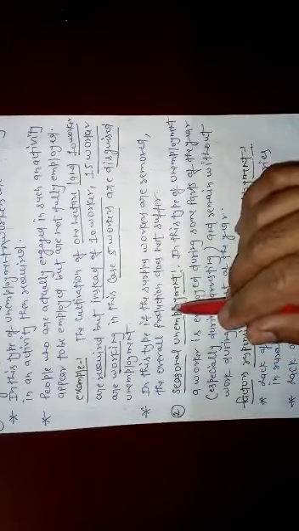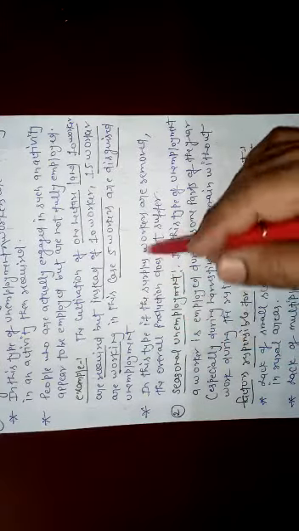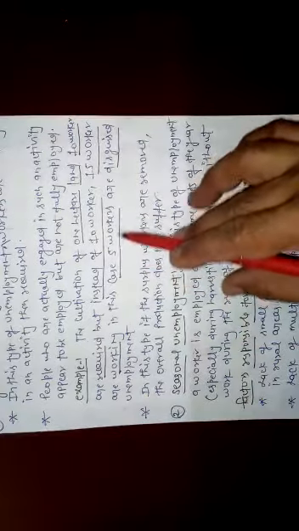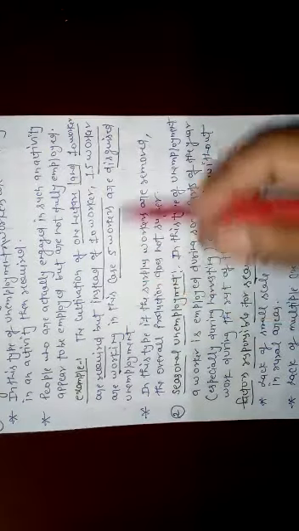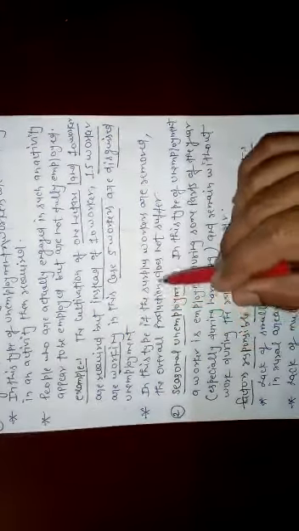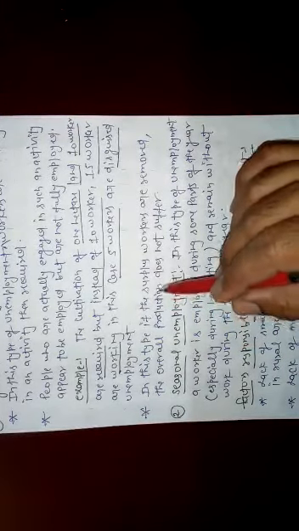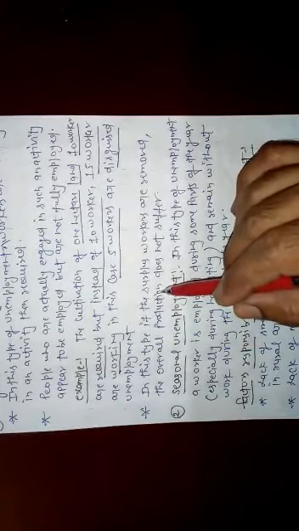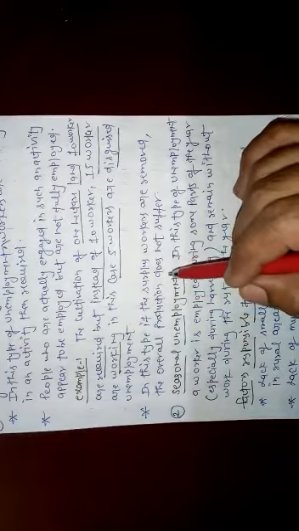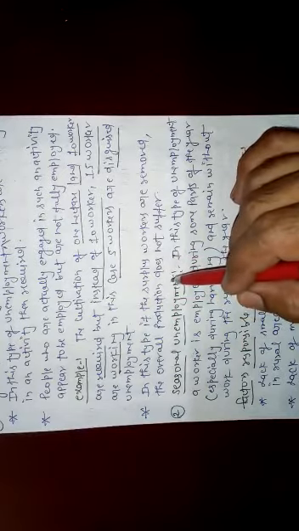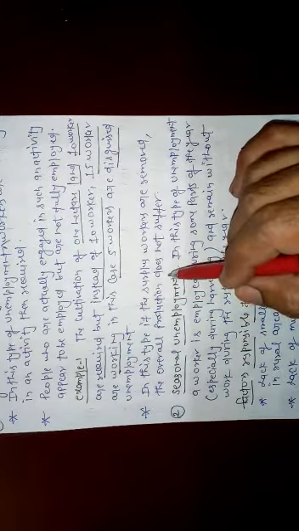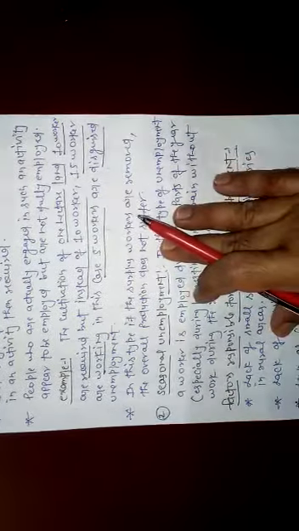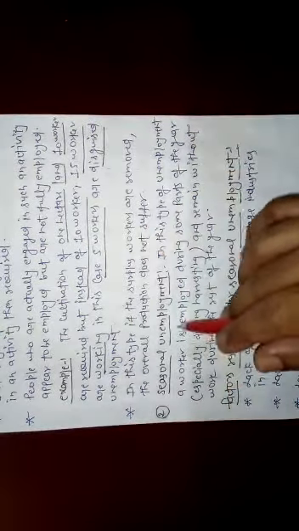If the surplus workers, suppose 5 workers, are removed, there will not be any problem to the overall production, and it does not suffer any problem. Second is seasonal unemployment.